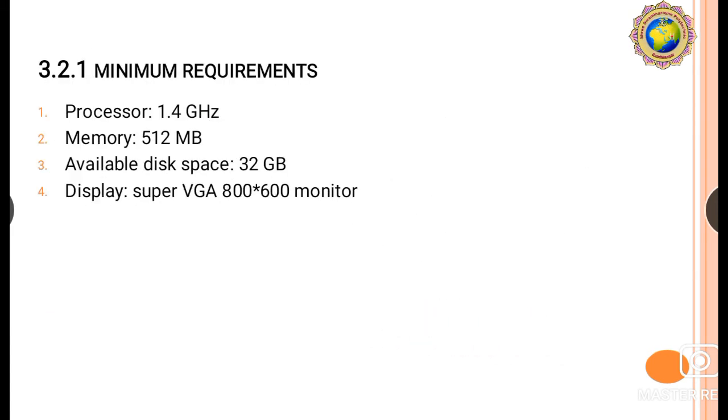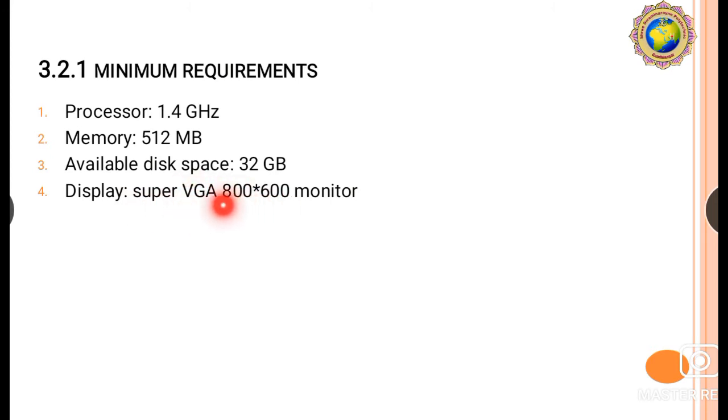Okay, so here the minimum requirements for our Windows Server system are: processor 1.4 gigahertz (GHz), memory 512 MB (megabytes), available disk space 32 GB (gigabytes), and display Super VGA.